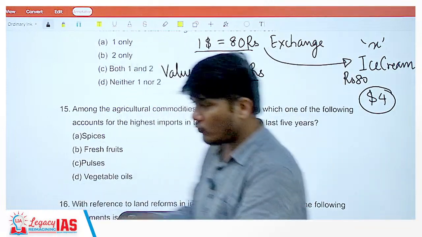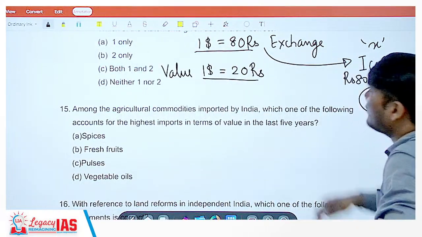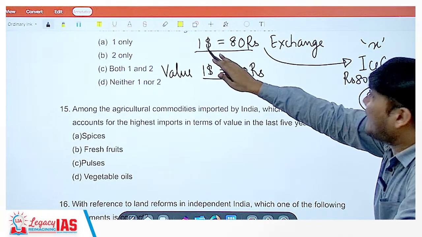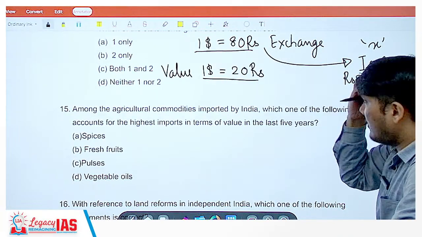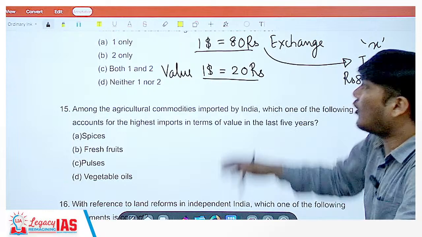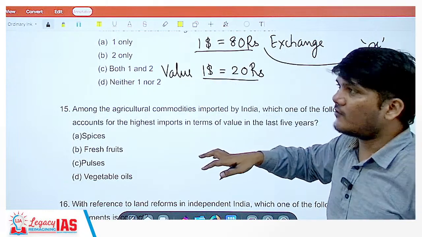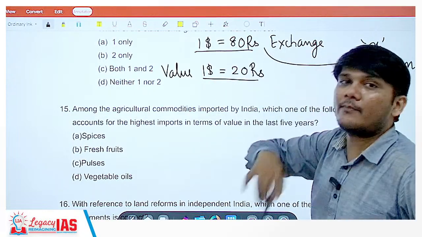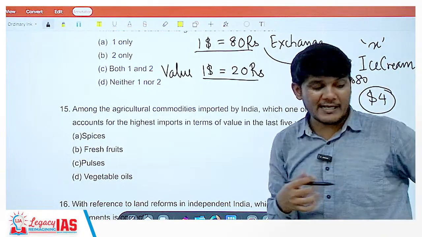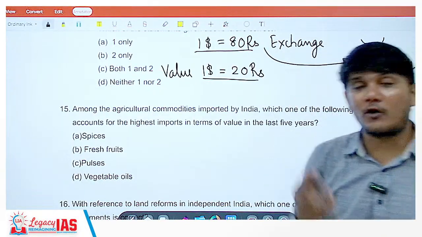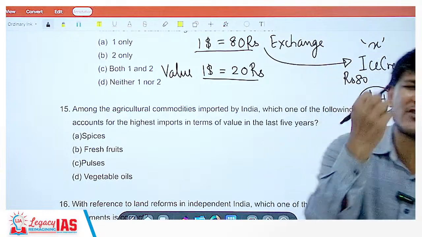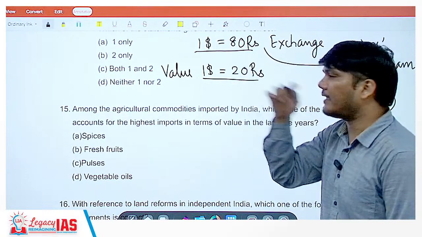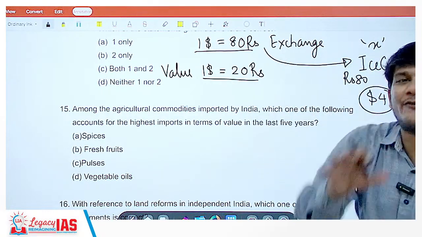So the exchange rate of $1 is 80 rupees, but the value of $1 is not 80 rupees. It is 80 divided by 4. It needs to be divided by a factor of 4 because the actual purchasing power of the dollar is very less, not 80. It is close to 20, 22, 25.